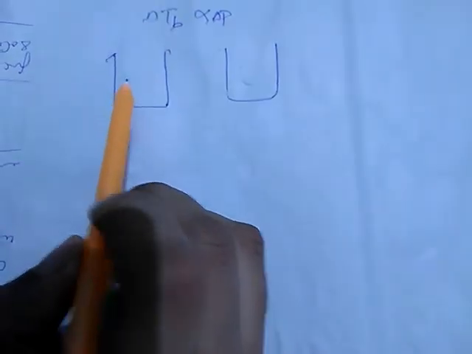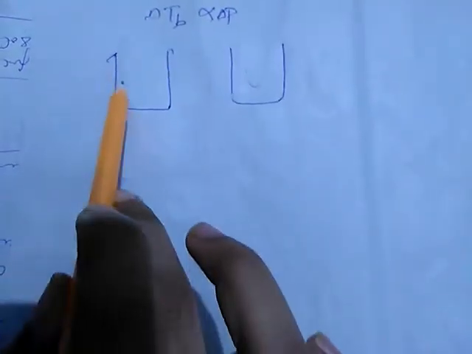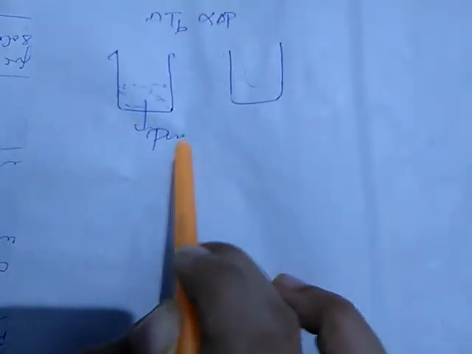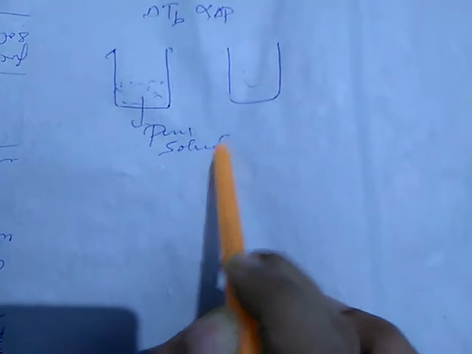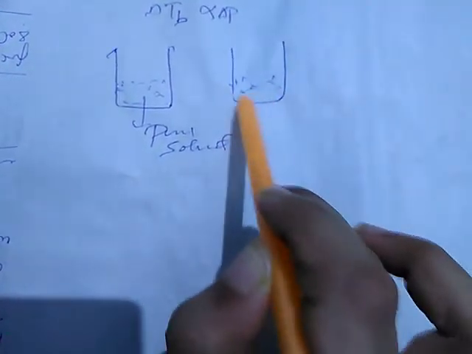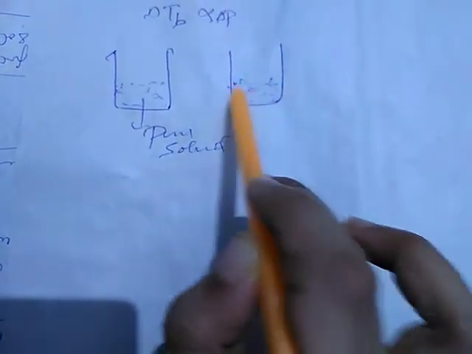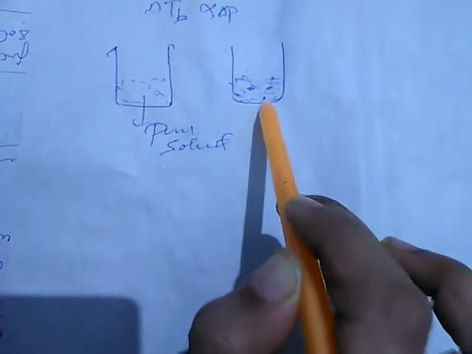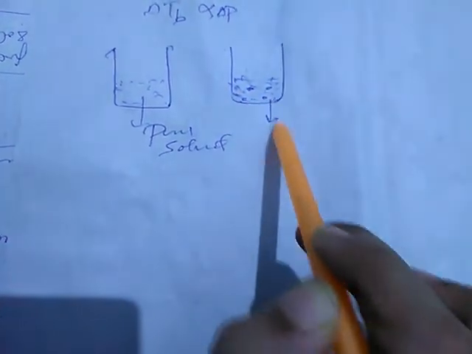Let's understand this in this manner: this container contains the pure solvent, and this container contains the solution. It means some non-volatile solute is added to the pure solvent.